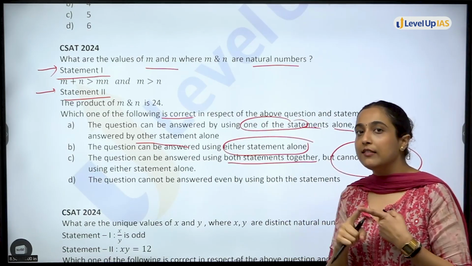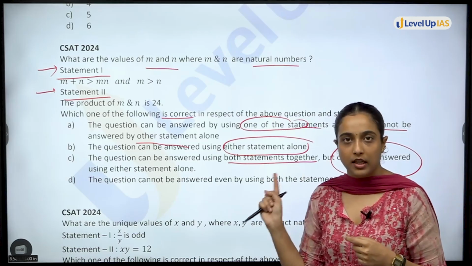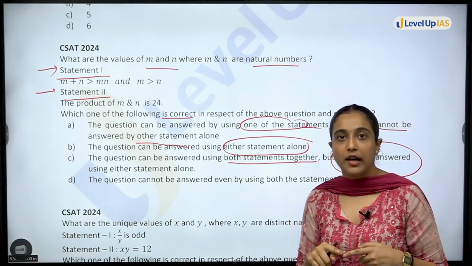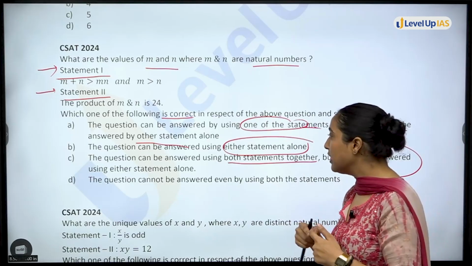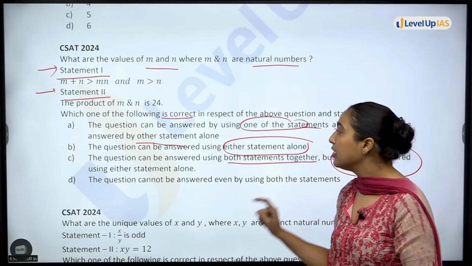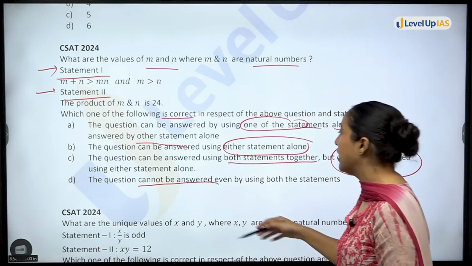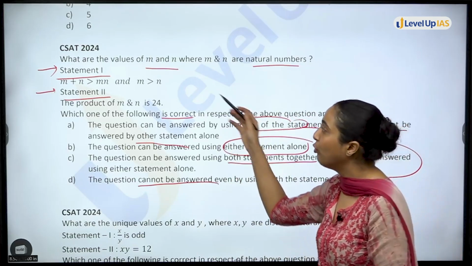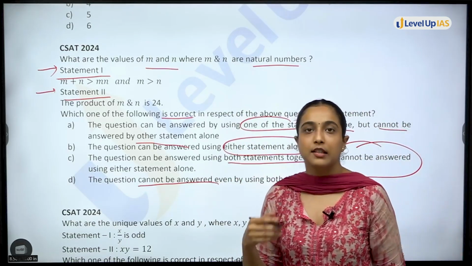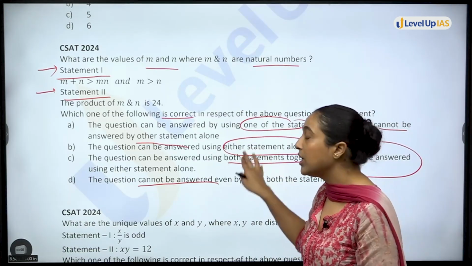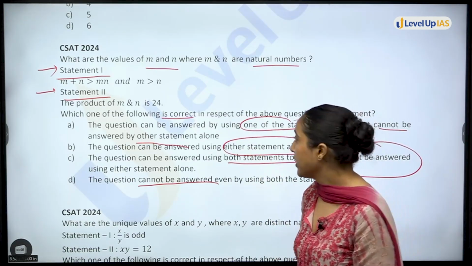So you cannot answer from 1 alone, and from statement 2 also individually you cannot answer. You can answer it by using both statements together. And D is question cannot be answered. You can use both the statements but you will not get the answer. This is the meaning of the options that are given to you.